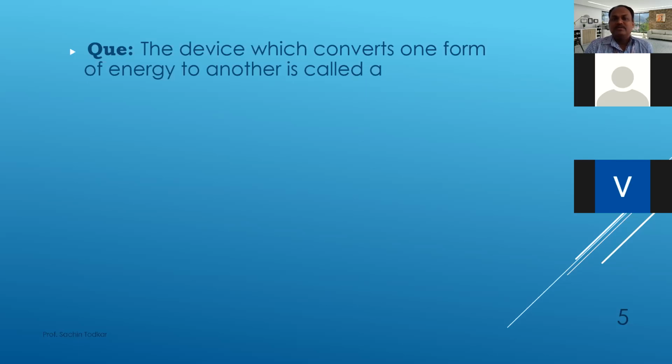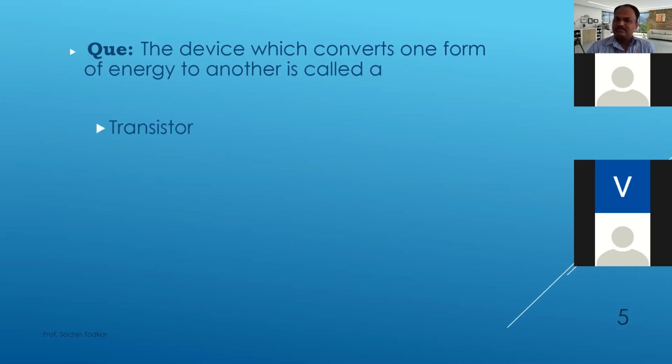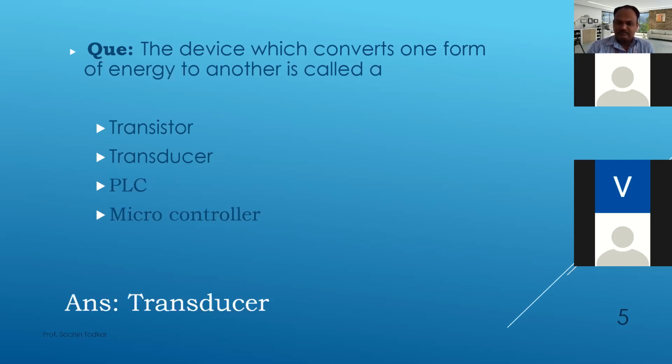Third question, the device which converts one form of energy to another form is called as transistor, transducer, PLC, or microcontroller. A device which converts one form of energy to another form. The answer is, can anybody guess? Transducer. Transducer, correct. The transducer is the correct answer.